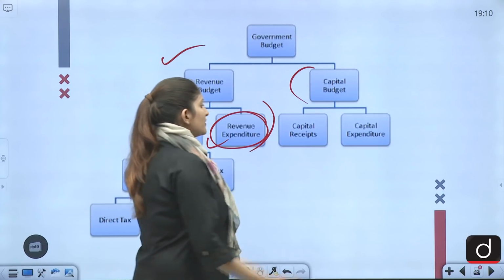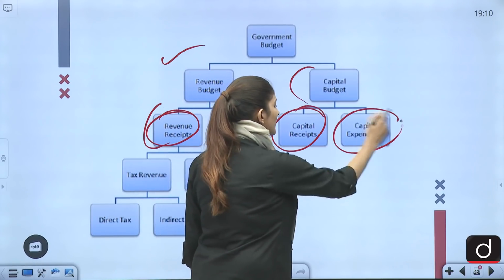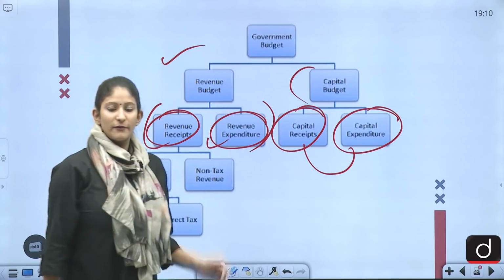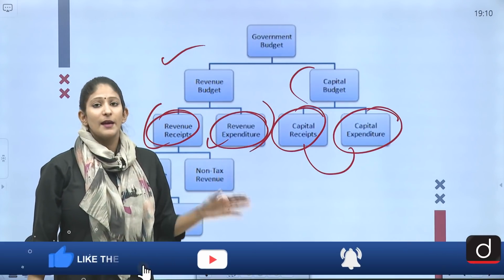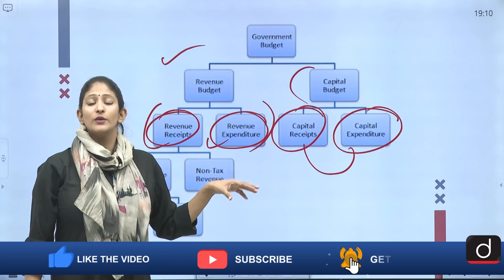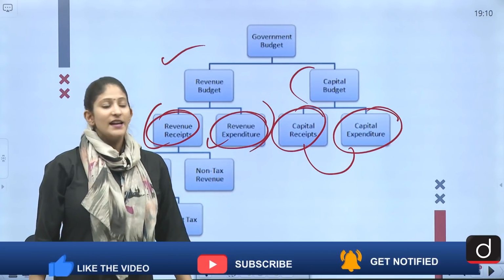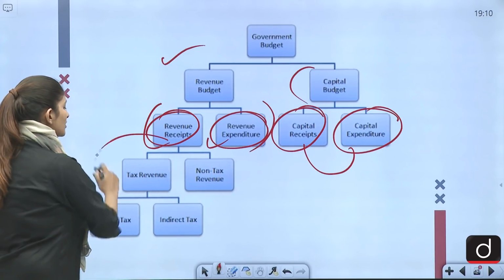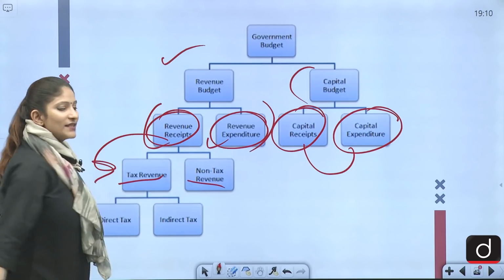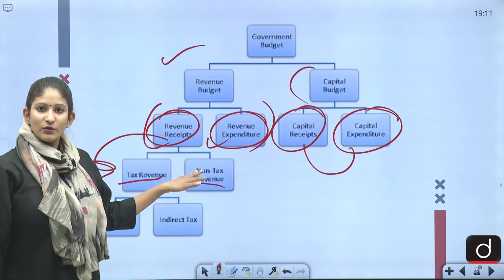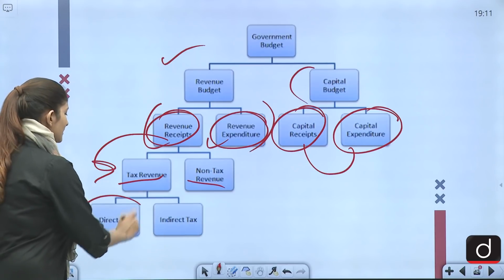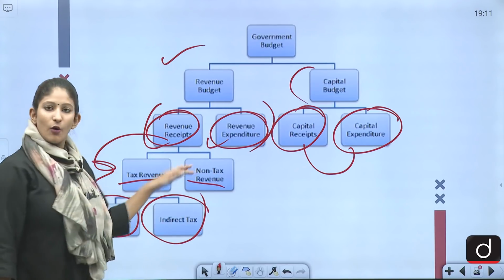And then comes capital receipts and capital expenditure. Now these two affect the assets and liabilities of a government. That is why they are known as capital revenue and capital expenditure. In revenue expenditure, there are two parts, tax revenue and non-tax revenue. So tax revenues are those revenues that come from direct and indirect taxes, and non-tax revenues are all other sorts of revenues.